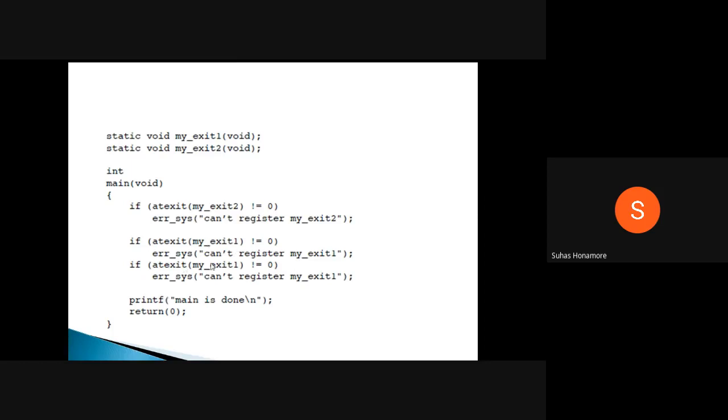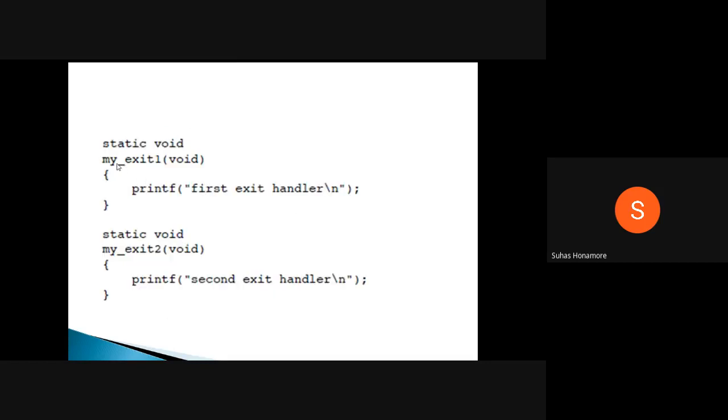So twice we are registering my_exit1, and my_exit2 once. These functions will be executed. Now let's see what we have written here. In my_exit1 we print the first exit handler, in my_exit2 we print the second exit handler. We simply gave some printf statements.